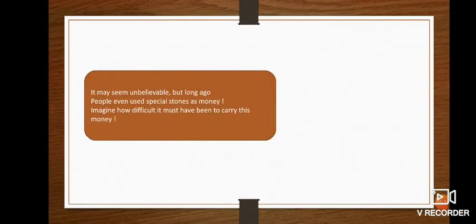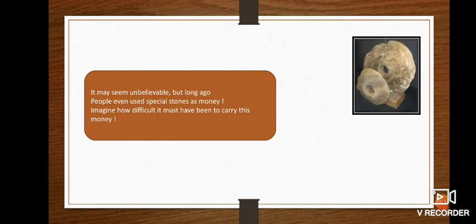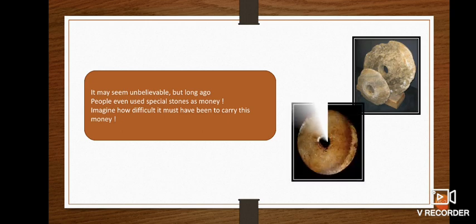It may seem unbelievable, but long ago people even used special stones as money. Imagine how difficult it must have been to carry this money. So these are the stones which they used as money.